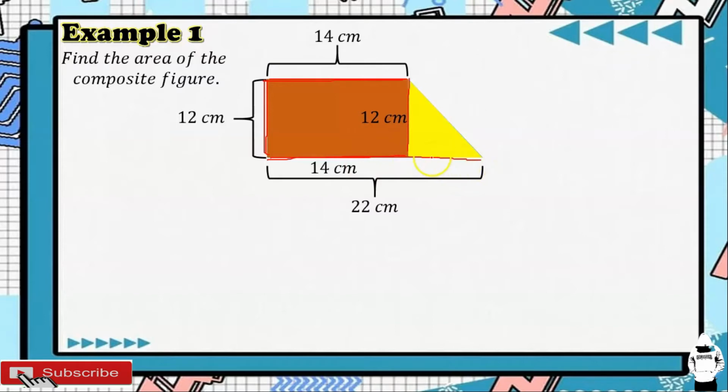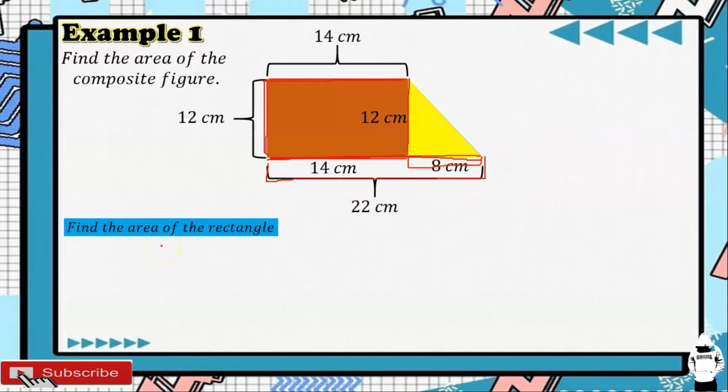For the triangle, kung ito ay 22 centimeters, ito ay 14 naman. So, ima-minus natin yan, 22 minus 14, para makuha natin yung side na ito. So, that is 8 centimeters. Again, para makuha yung side na ito, ima-minus lang natin yung 22 minus 14, that is 8 centimeters.